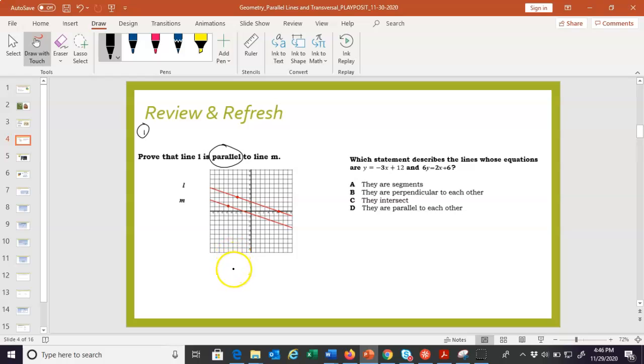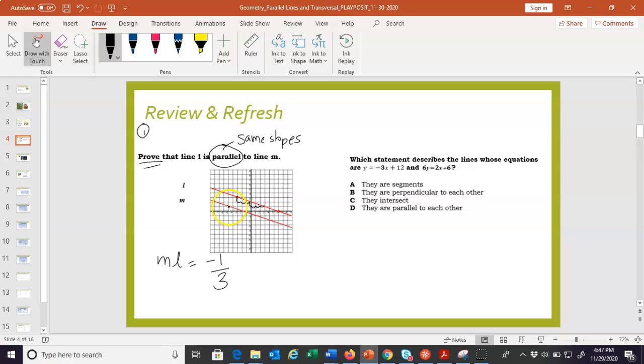So what does it mean for two lines to be parallel? Well, we can look at this picture and see that they're parallel, right? They're not intersecting, but it's more specific than that. Parallel lines have the same slopes. They have equal slopes. So in order to prove that the lines are parallel, let's just show that the slopes are the same. So we can find the slope of L. We'll go down 1 over 1, 2, 3. Down 1 over 3. So the slope of L is negative 1 over 3. I did a negative since we went down.